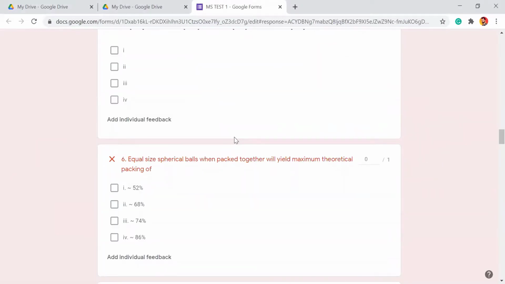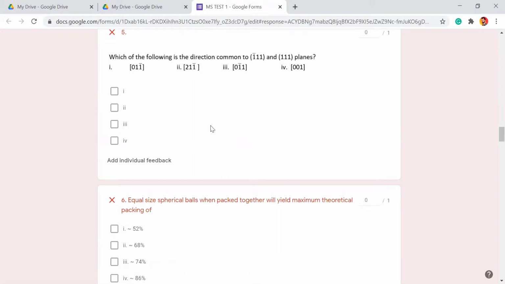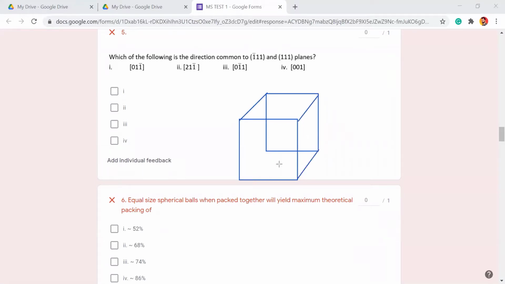Sir, complete karte chalo. Yeah. Sir, I have a doubt. Yeah, tell. Sir, if a plane is there, then is the direction perpendicular to that plane the same as that plane? You can check. Let me draw a plane. Wait a minute. Suppose this is your unit cell, right? So what will be the Miller indices of this plane? It is the face of the cube.